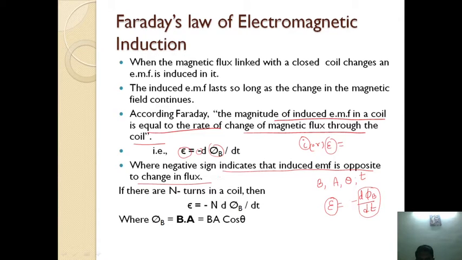Okay, right. If a coil has a single turn, the induced EMF will be minus d phi B by dt. If there are n turns in a coil, then the induced EMF will be minus n into d phi B by dt. Okay. So this is Faraday's law of electromagnetic induction.